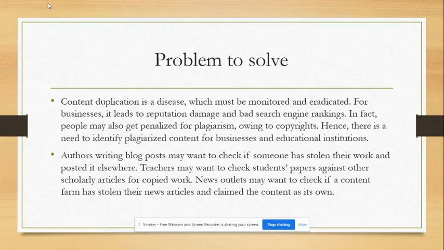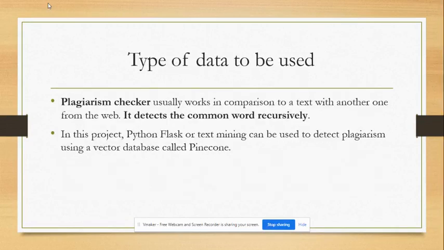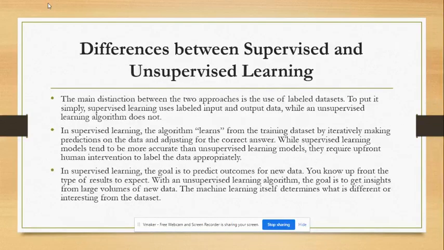Our target audience may be the authors, the students, and the teachers themselves, who will benefit from this plagiarism checker. There are a lot of plagiarism checkers out there, and I hope by the end of this semester I can add some features to this plagiarism checker. The type of data that I'm going to be using is basically text, and I'll use Python Flask and text mining to detect plagiarism using the vector database called Pinecone. So that is one of the things I'll be using for this.